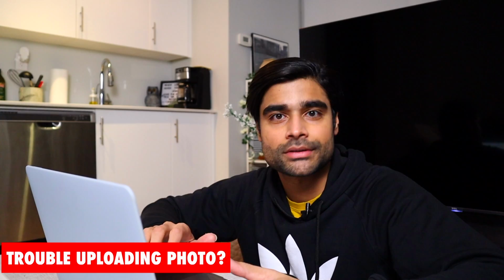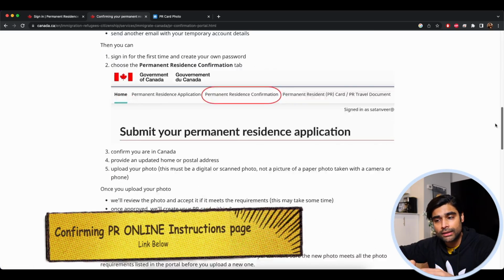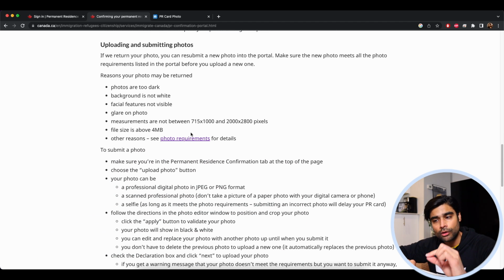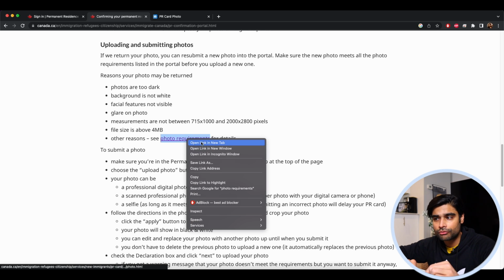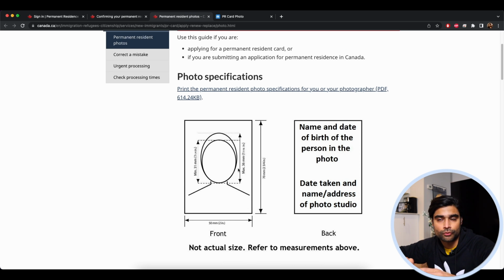Now, a lot of my subscribers have told me that they got stuck at this stage of uploading the photo. So here are the instructions for uploading the photo. So go through them slowly and carefully. The only problem here is when you click on photo requirements, as you can see, there are instructions for both front and back of the photo. And this is where a lot of people get confused.